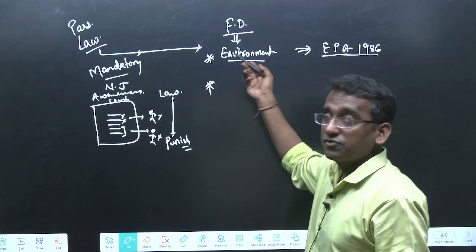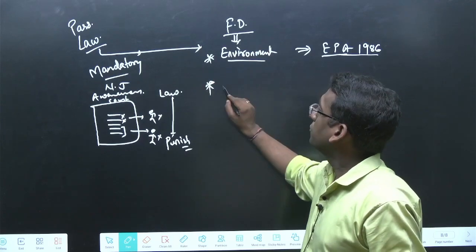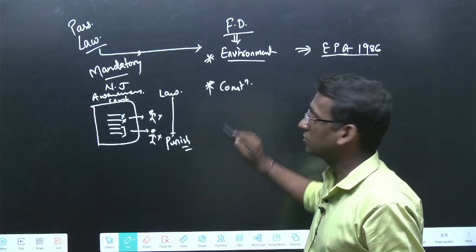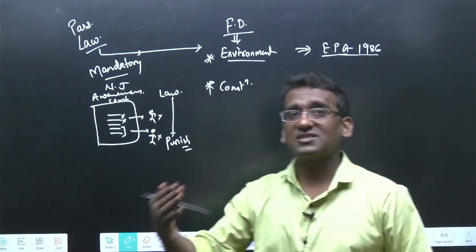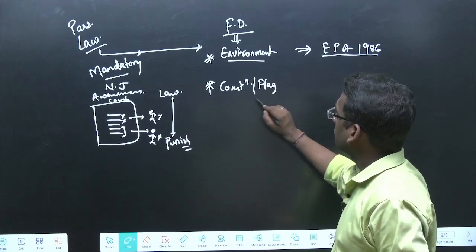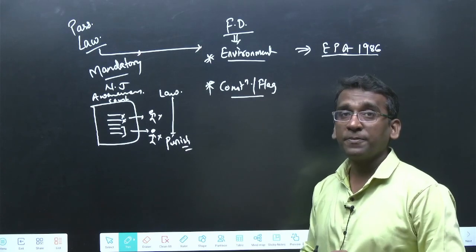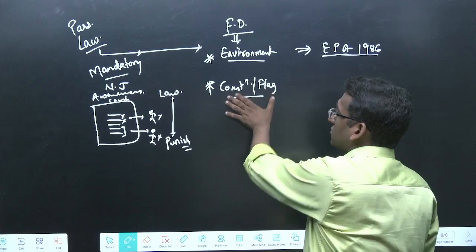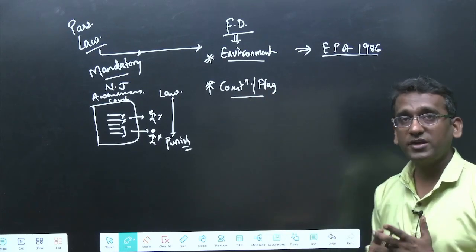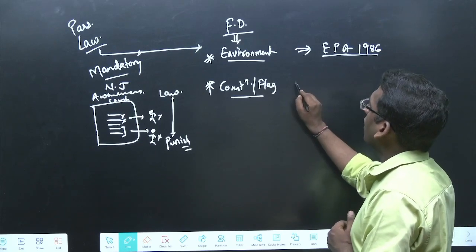Then similarly, we have one of the fundamental duties which talks about abiding by the constitution. Constitution के साथ abide करो, ऐसा करो, वैसा करो, and all those things. Respect the national flag, national anthem, right? National flag, national anthem, ये सबको respect करो. This is one of the duties. Now, if we do not perform this duty, this is going to cast a negative impact on the society. Is that not right? That is clear.